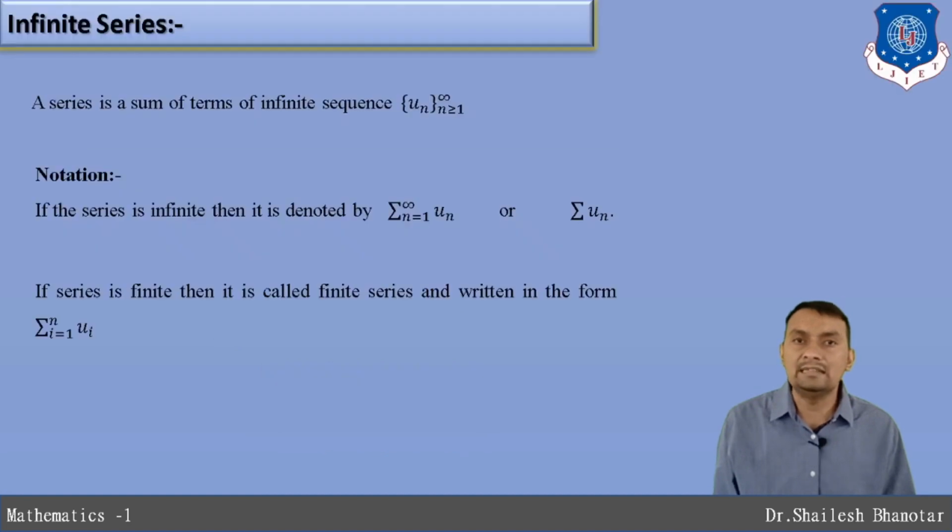So let us first understand the infinite series. What is an infinite series? A series is a sum of infinitely many terms. It is denoted as summation un. Whenever you expand it, it will be u1 plus u2 plus u3 plus and so on, and these are infinite terms. If the series contains a finite number of terms, then it is a finite series. Otherwise it is an infinite series. Also, a finite series can be written as summation from i equals 1 to n of ui.